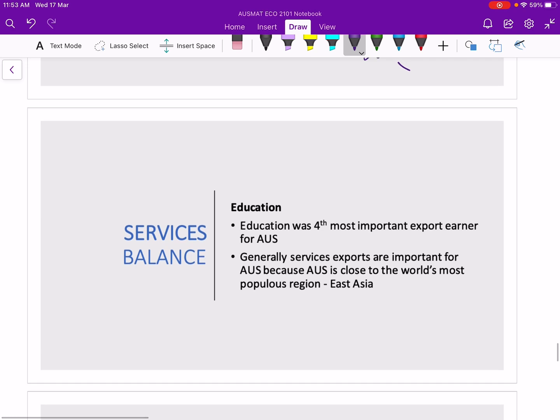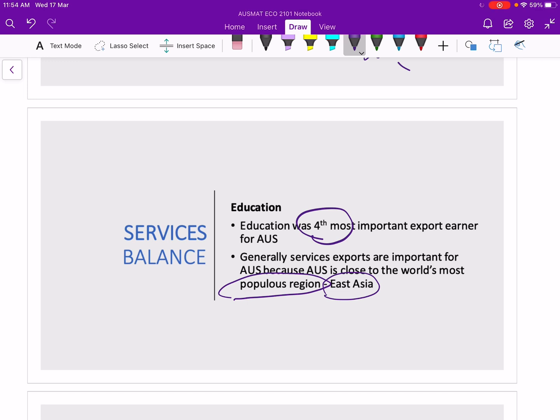Okay, Australia's biggest exports services are education and travel and tourism. Right now, education was ranked as the 4th most important export earner for Australia. Now, what happened is that it is very good for Australia since Australia is closer to East Asia, and we know that East Asia is a populous region.